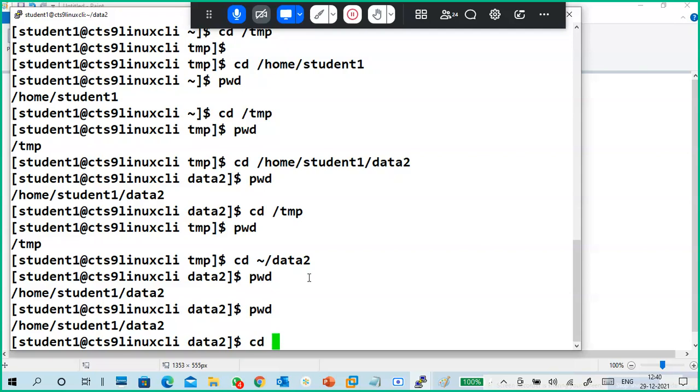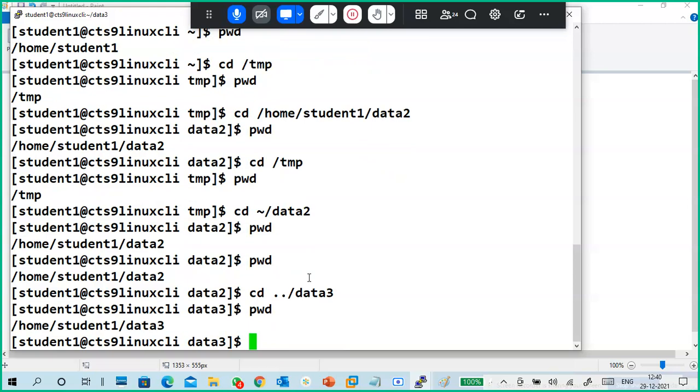To go back one step, what to do? Dot dot. Dot dot. Very good. Dot dot for one step back. So I'm in student 1. In student 1, I have a data 3 directory. Type data 3, like this. Understand? One step back like this.